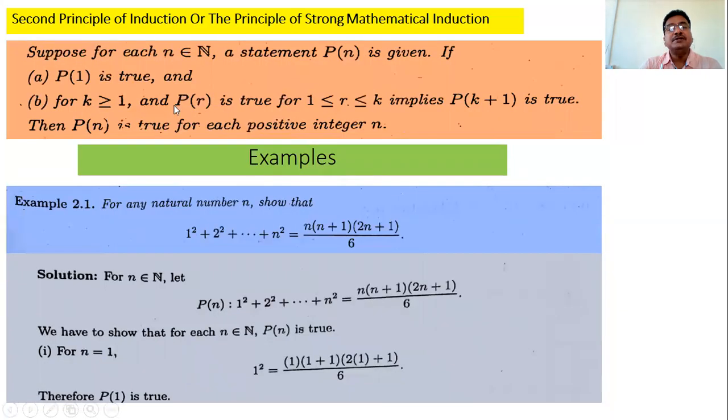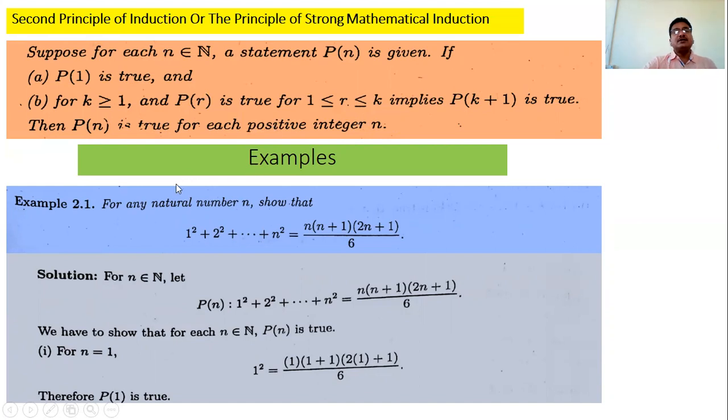But in the strong principle, we assume Pr is true for all r running from 1 to k. That is, Pr is true for all r from 1 to k. And then prove that Pk plus 1 is true. Then Pn is true for each positive integer n. So this is the second principle of mathematical induction, or strong principle of mathematical induction.